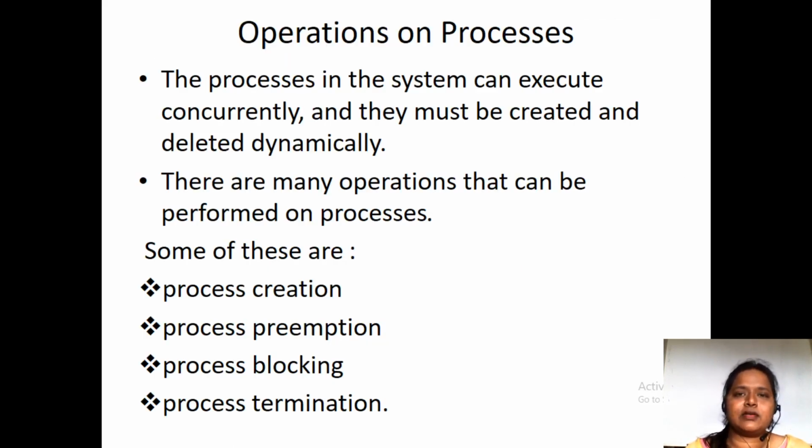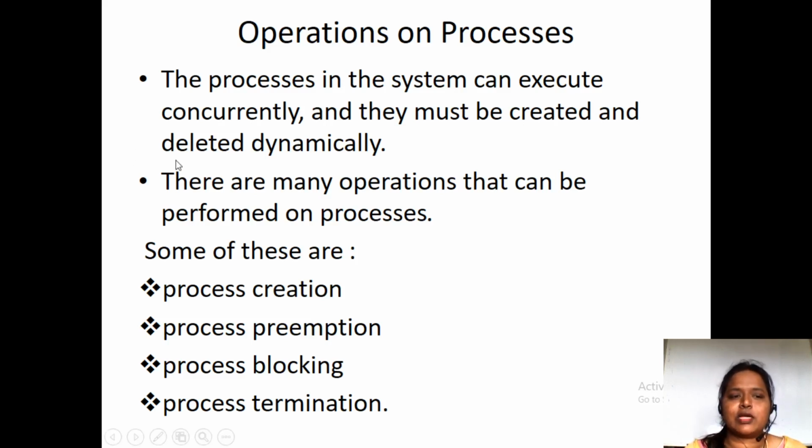So there are basically two operations that are going to be done on a process. As we all know, a process is nothing but a program in execution, right? So on a process, what are the operations that we can do? What are those major basic operations? Process creation and process termination. These are the two major operations that can be done on a process.